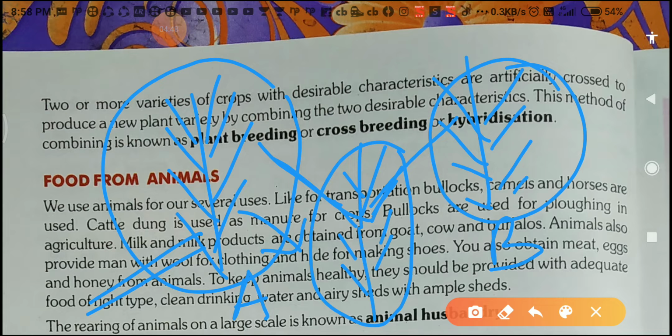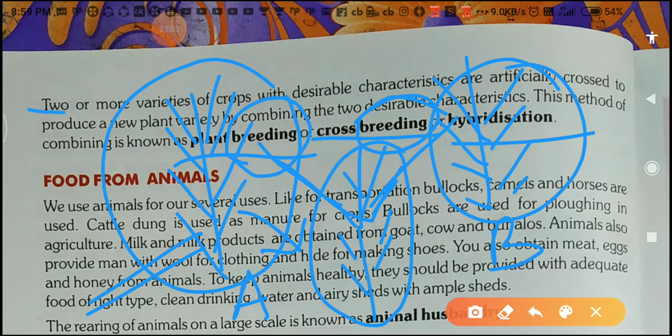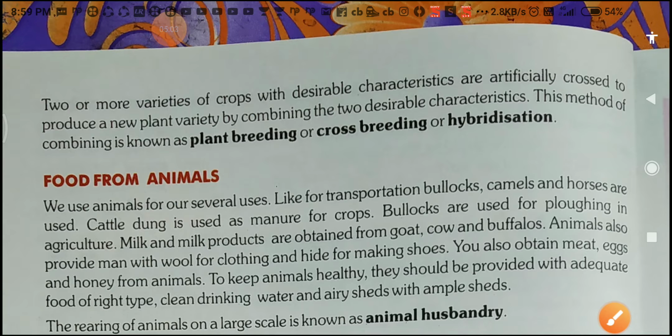That process is called cross breeding, hybridization and plant breeding. Breeding means mating with two or more, mating with two or more varieties of crops. That is called hybridization.